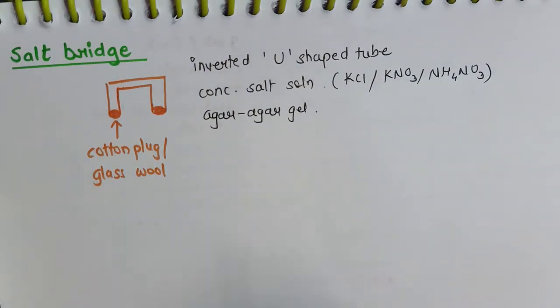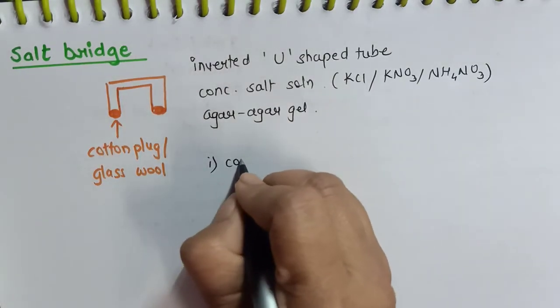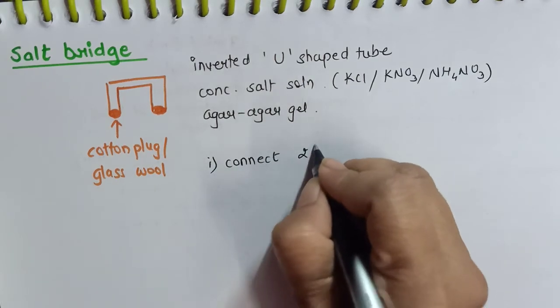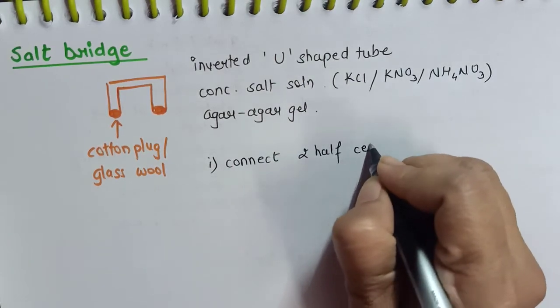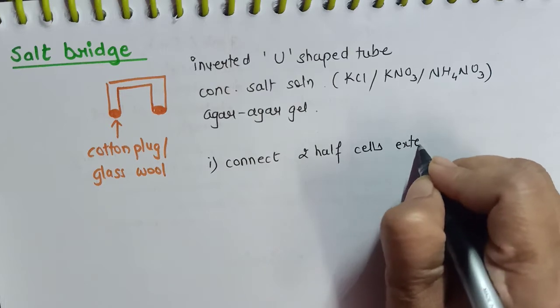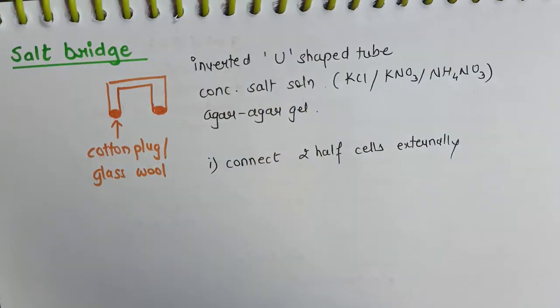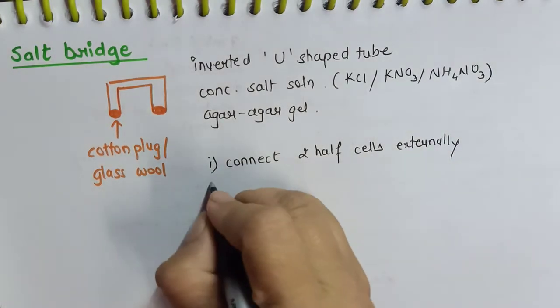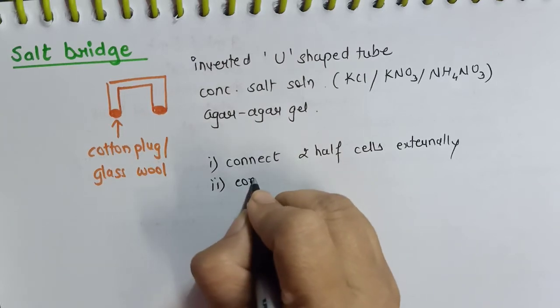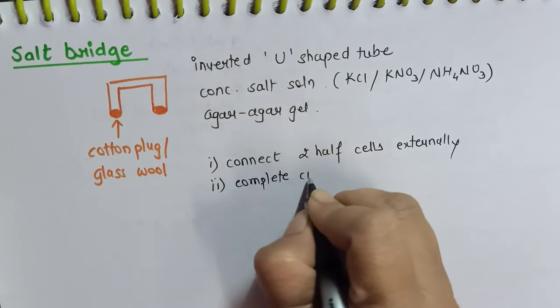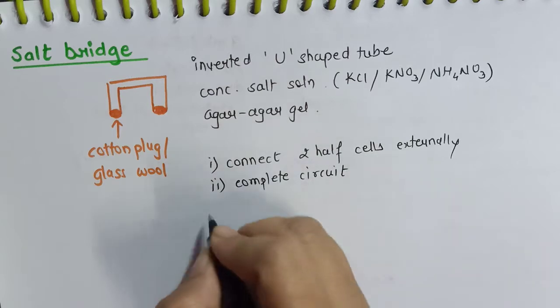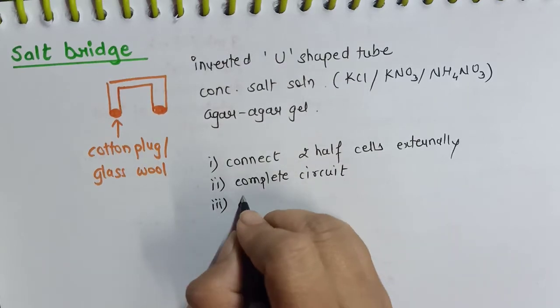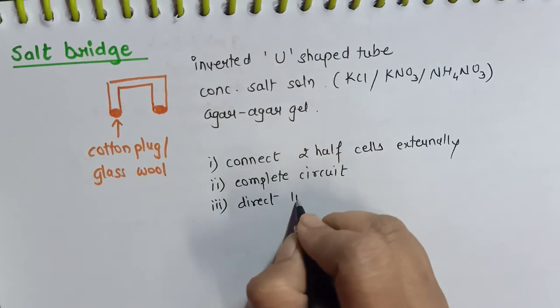Salt bridge helps us to connect two half cells externally. So in one way it helps us to complete the circuit. It avoids direct liquid-liquid junction.